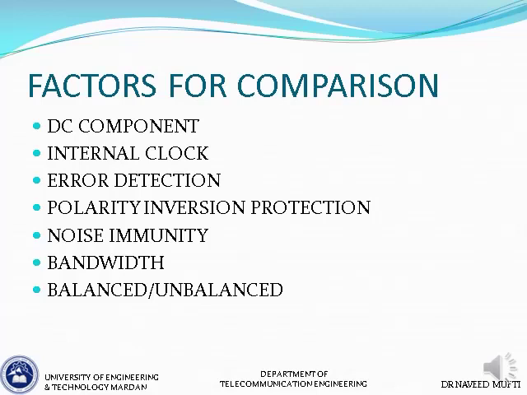Then the second factor in which they can be compared is internal clock. Some schemes have an internal clock built in, and some schemes don't have an internal clock built in. For example, if you consider biphase level or Manchester encoding, there is an internal clock built into that coding scheme, because there are always transitions at half time.